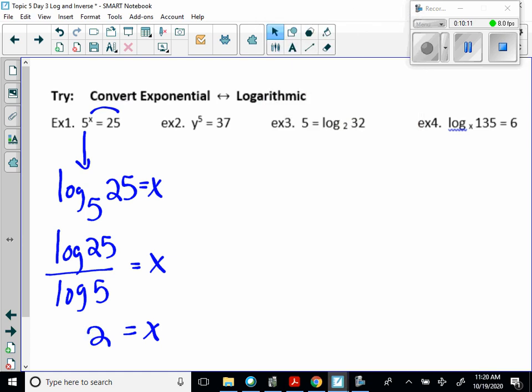Okay, in the next problem, they want us to go from exponential to logarithm again. So I would say the base I'm going to drop is going to be log base y. And then 37 and 5 are going to switch. Right? So I drop that and I switch those. And there's really nothing to solve here. We could solve this, but you're not ready yet. That'll be another lesson. Right now we're just converting back and forth.